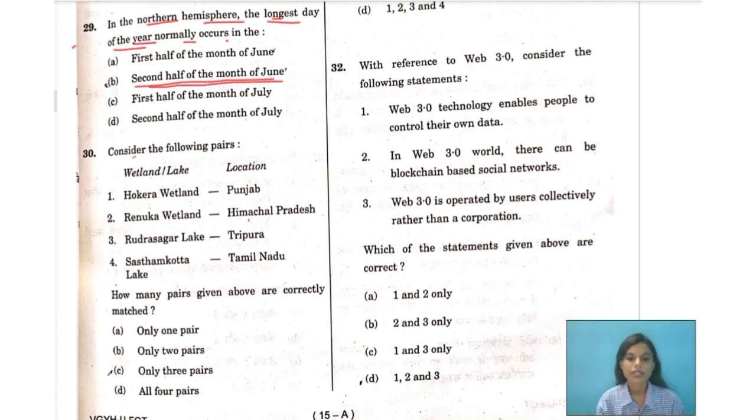Now there are two moments during the year when the path of the sun in the sky is farthest north in the northern hemisphere or farthest south in the southern hemisphere. Around June 20th or 21st it is farthest north in the northern hemisphere, and it is farthest south in the southern hemisphere around December 21st or 22nd. In the summer solstice, we see the sun travels the longest path through the sky, and that day therefore has the most daylight.